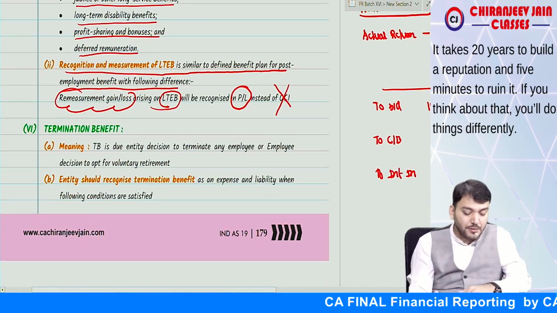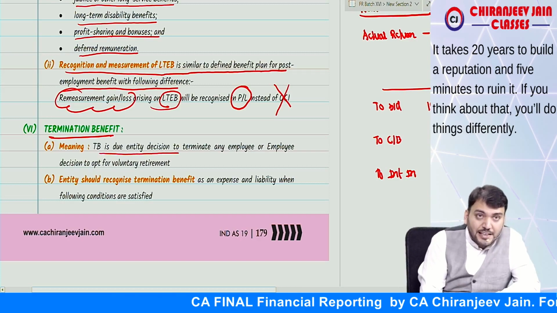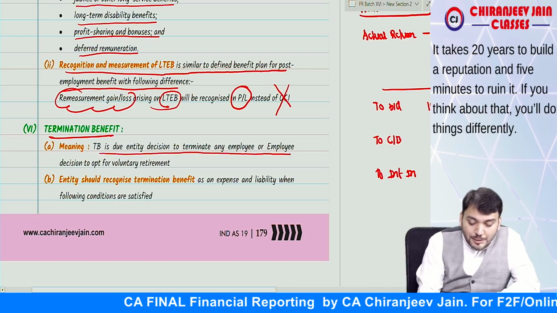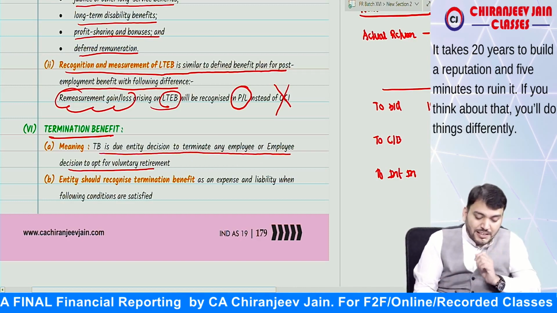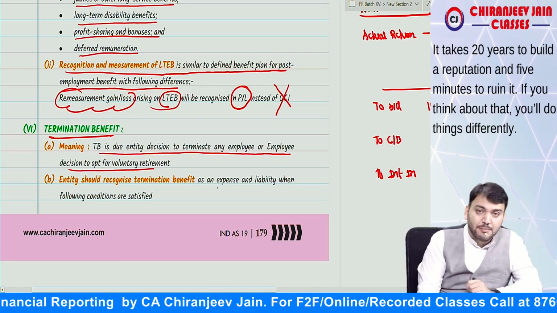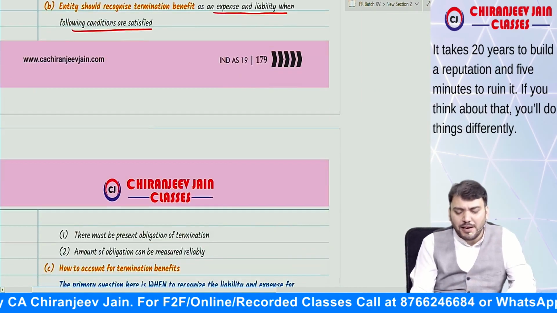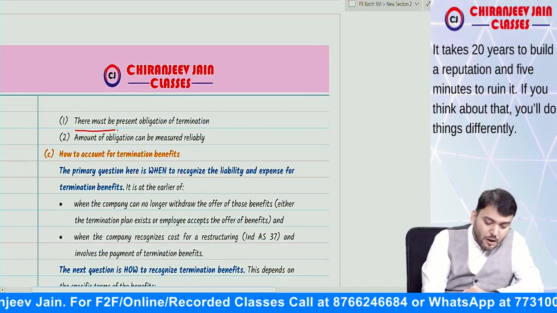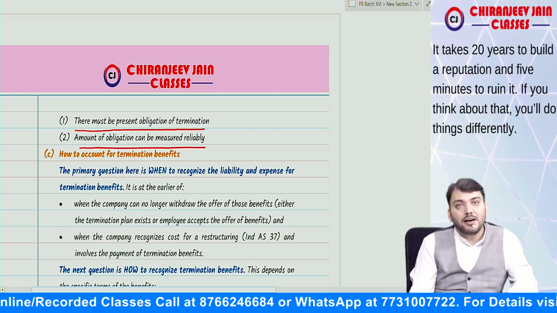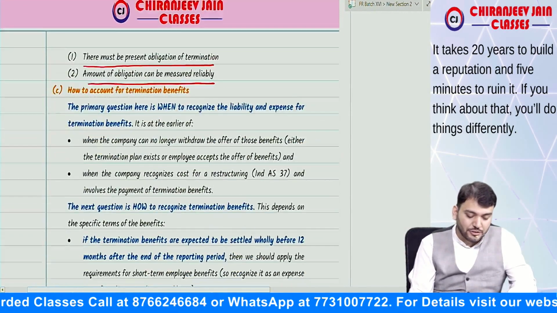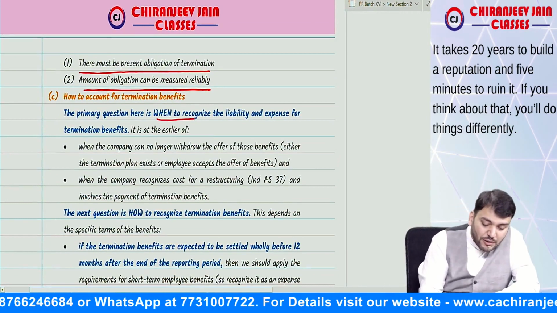Termination benefit. Termination benefit is due to the entity's decision to terminate an employee or an employee's decision to opt for voluntary retirement. Entities should recognize termination benefit as an expense and liability when the following conditions are satisfied: when there is a present obligation of termination, and the amount of obligation can be measured reliably. Understood?